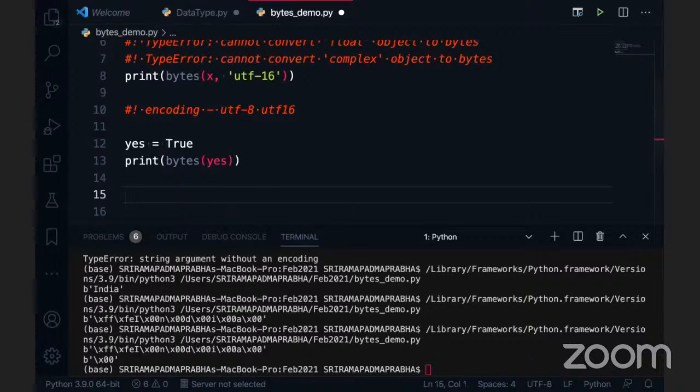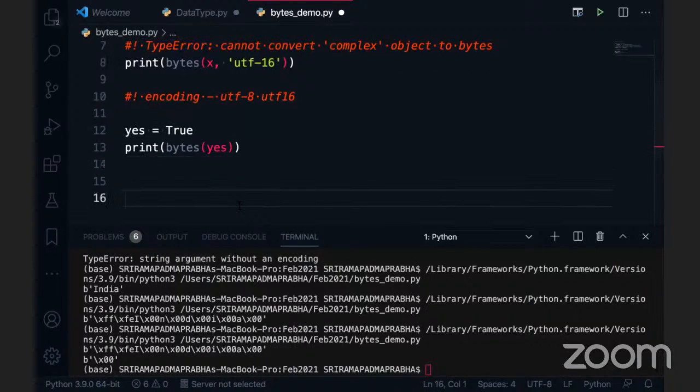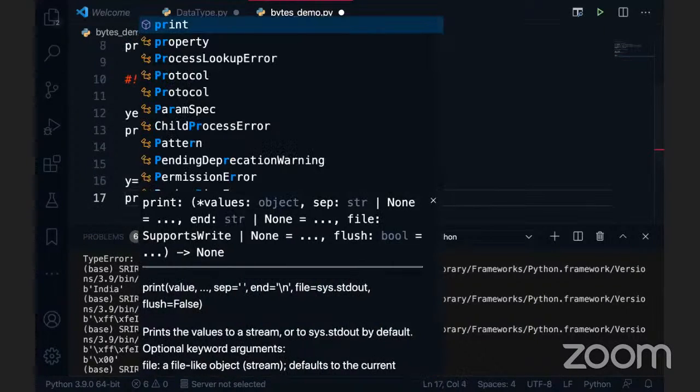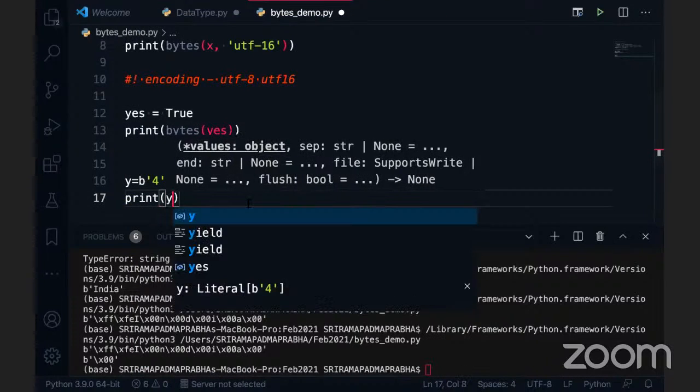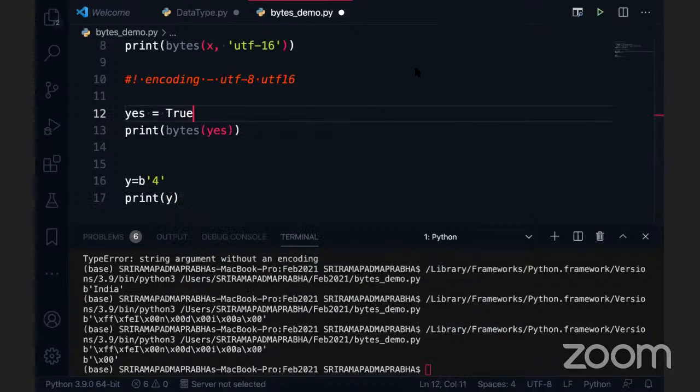I want to create a direct representation of the variable. For example, let me take y is equal to b, where b stands for bytes, and I'm going to specify 4 here. Now I want to print y. Is it possible, guys? I'm just going to say print of y. Now I'm executing this code.